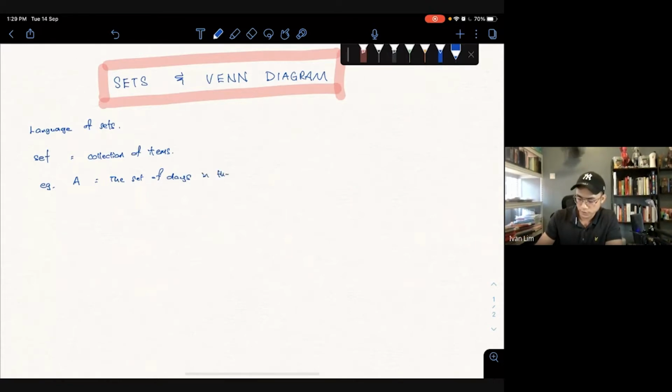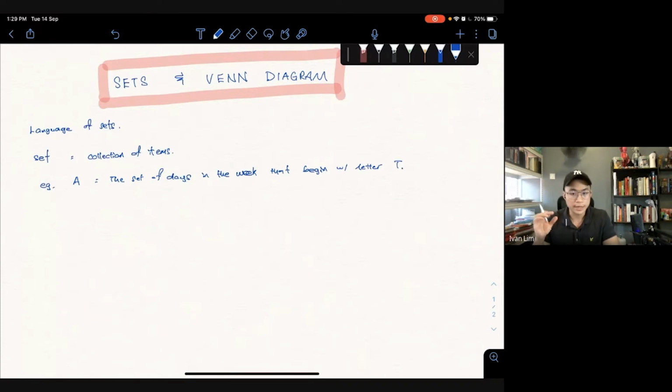Okay, so how many days do you have in your week? 7 days, right? That begin with the letter T. Okay, so you think, what are the days in the week that begin with the letter T? And we want to use A, the capital A, to represent this set.